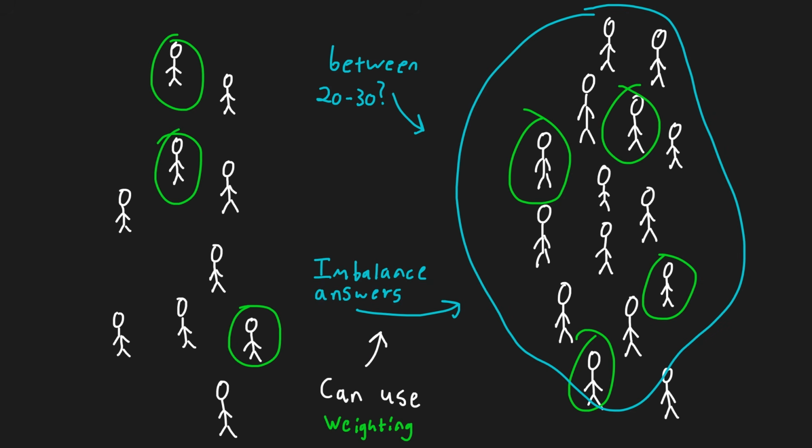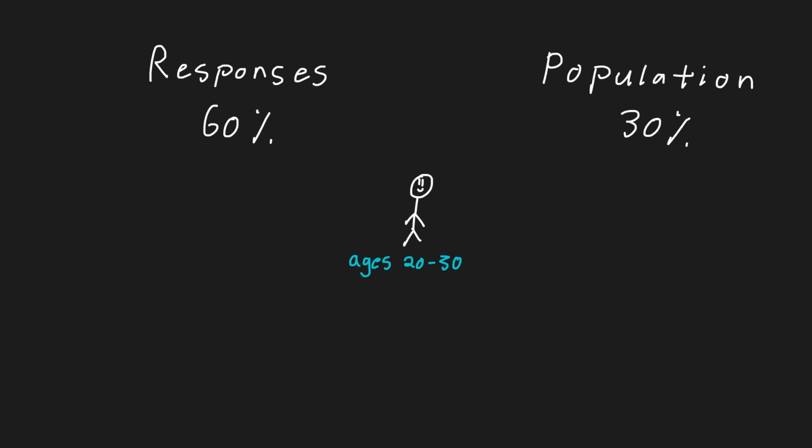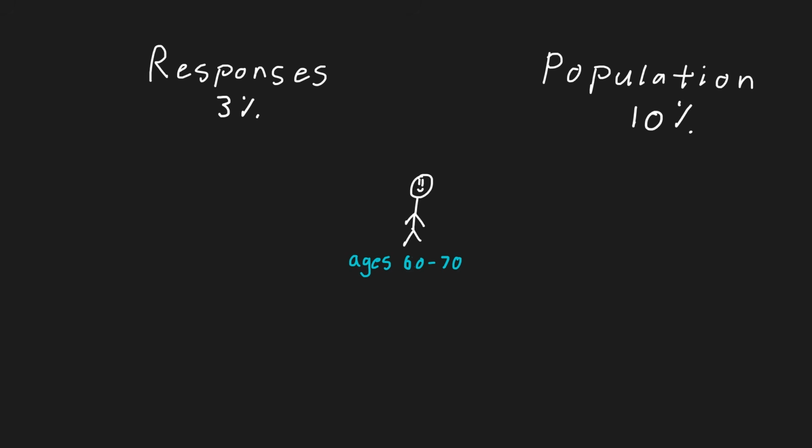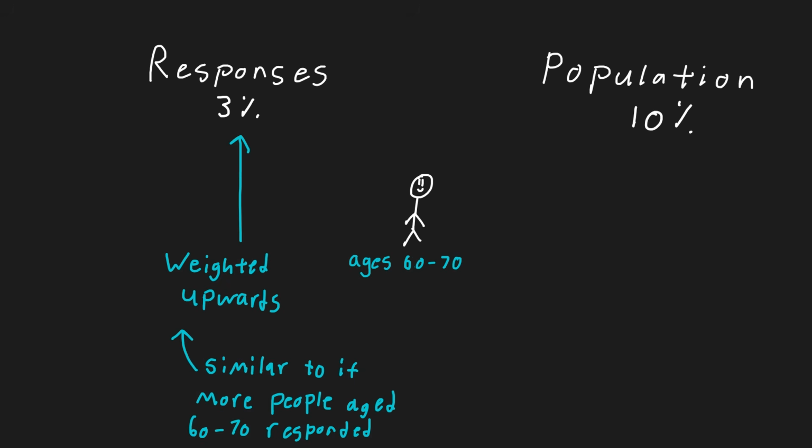This is where an extremely powerful concept of weighting comes in. If younger adults really did make up 60% of the sample, but only 30% of the real total population, then the responses would be weighted down so they don't skew the results. It's the same thing if an unrepresented group only had a few responses, then they were weighted upward so the voices aren't drowned out.